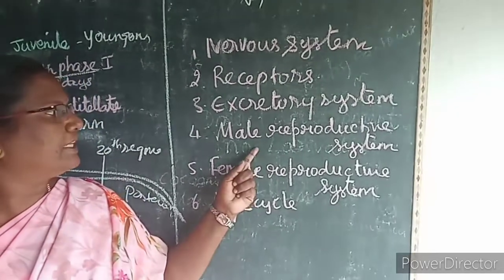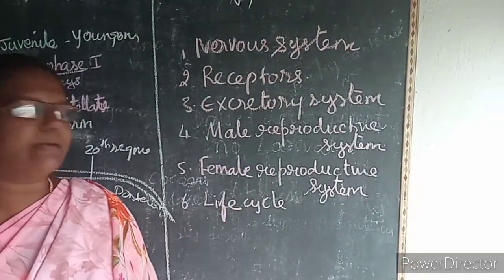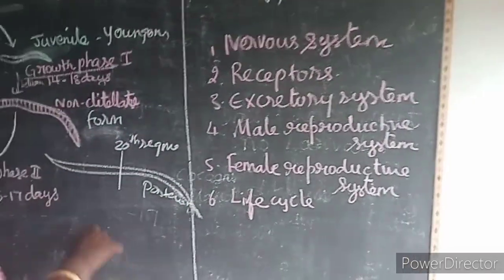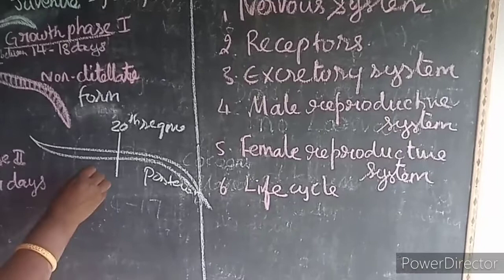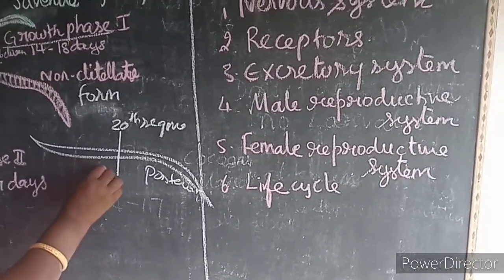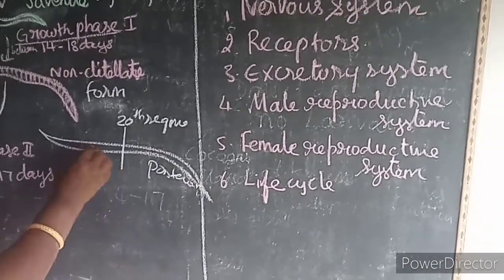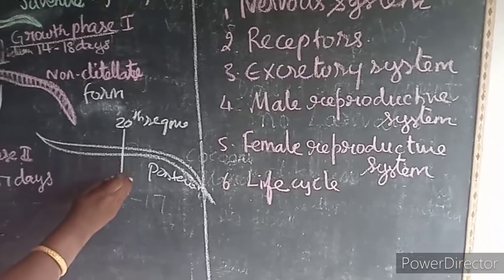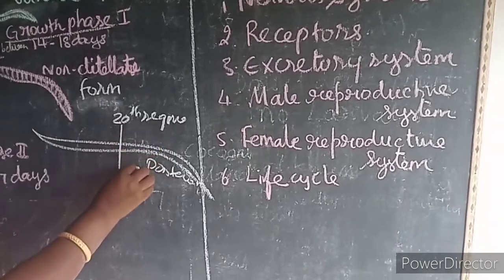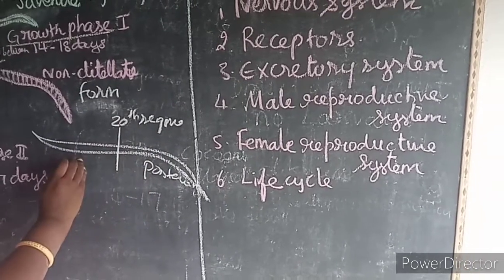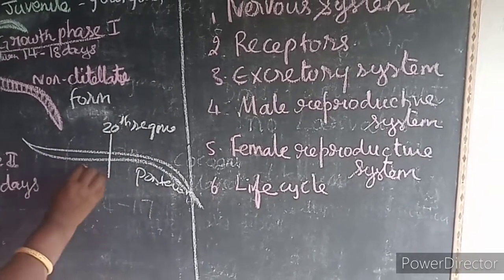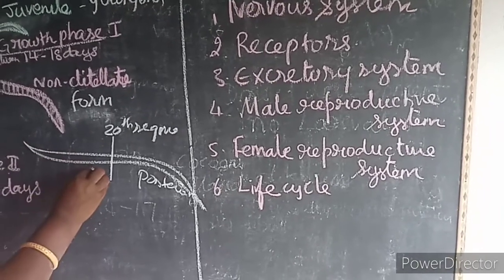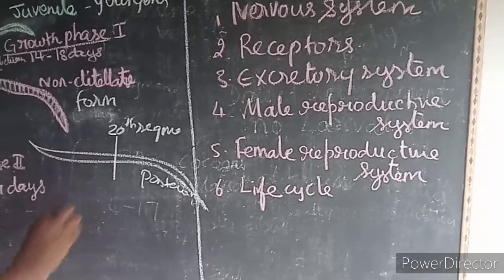Then the male reproductive system, female reproductive system and life cycle of the earthworm. The most important organs are present in the first 20 segments of the earthworm. So if the anterior part is cut off, it cannot regenerate; if the posterior part is cut off, it can regenerate, because the most important organs are present from the first up to the 20th segments of the earthworm.